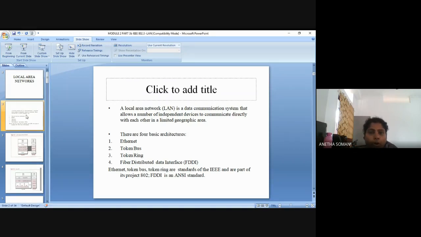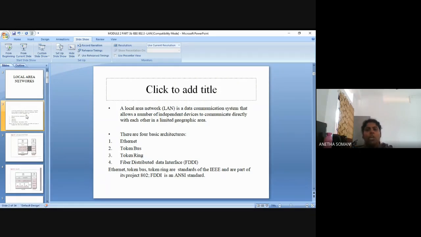So you have autonomous connections. All the nodes, whatever you are connecting, they are independent to work also. When they are connected through a link, you can call it a local area network. So it is a data communication system that allows a number of independent devices to communicate directly with each other in a limited geographic area.